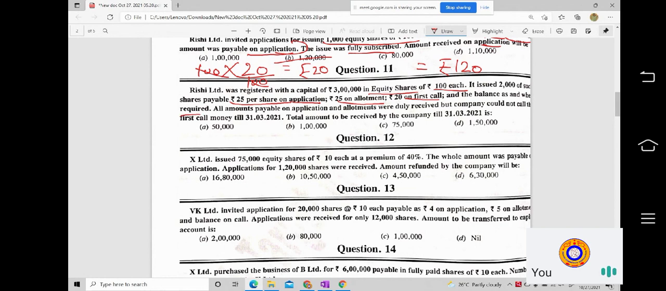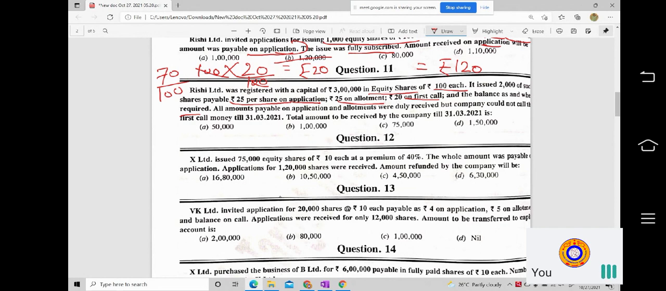So now if you could see, out of 100 rupees, 25 plus 25 comes to 50 rupees. 50 plus 20 is 70. So out of 100, we have the split-up of 70. The remaining 30 rupees is still to be mentioned, but they said it is on the calls and they'll make it as and when required. All amounts payable on application and allotment were duly received.